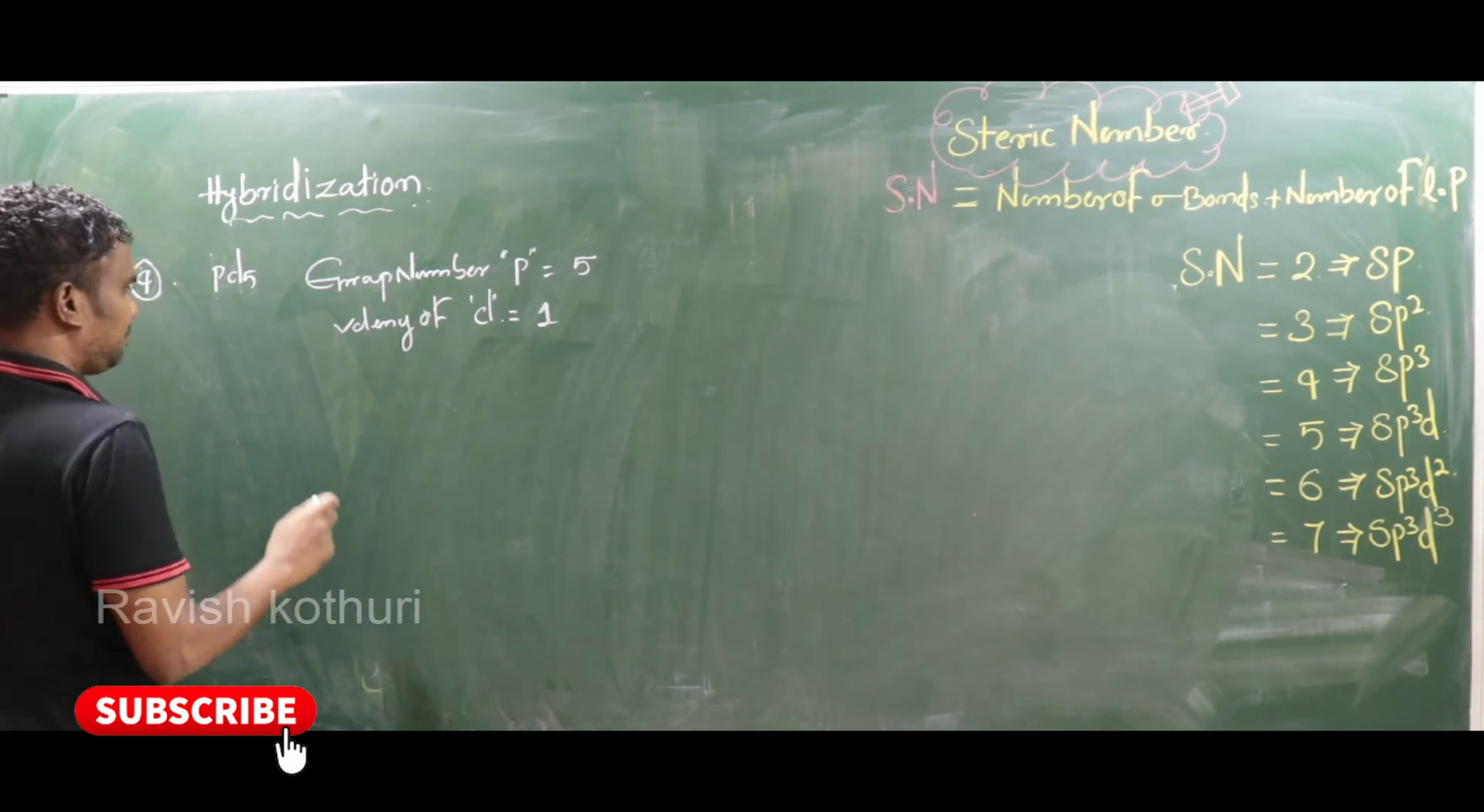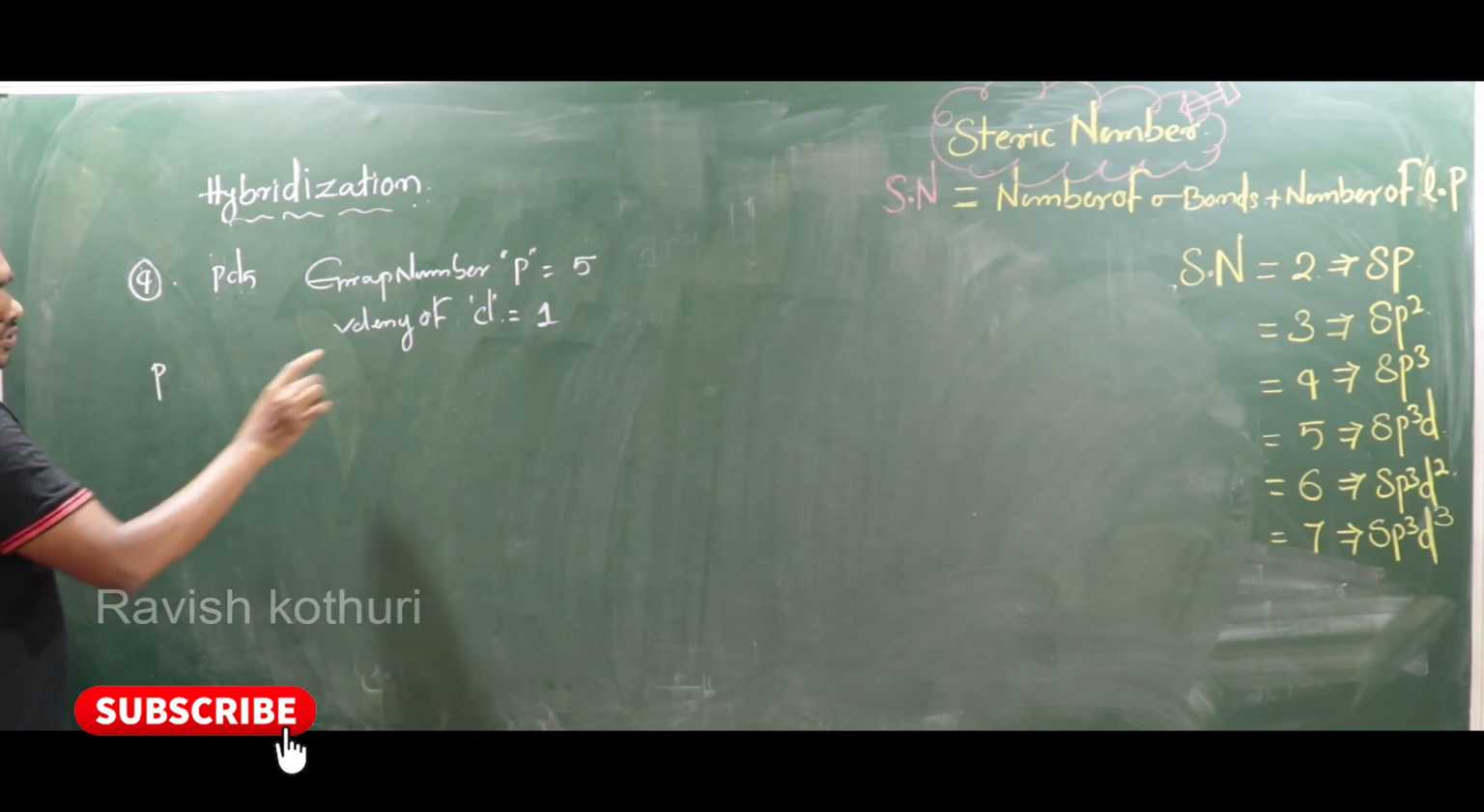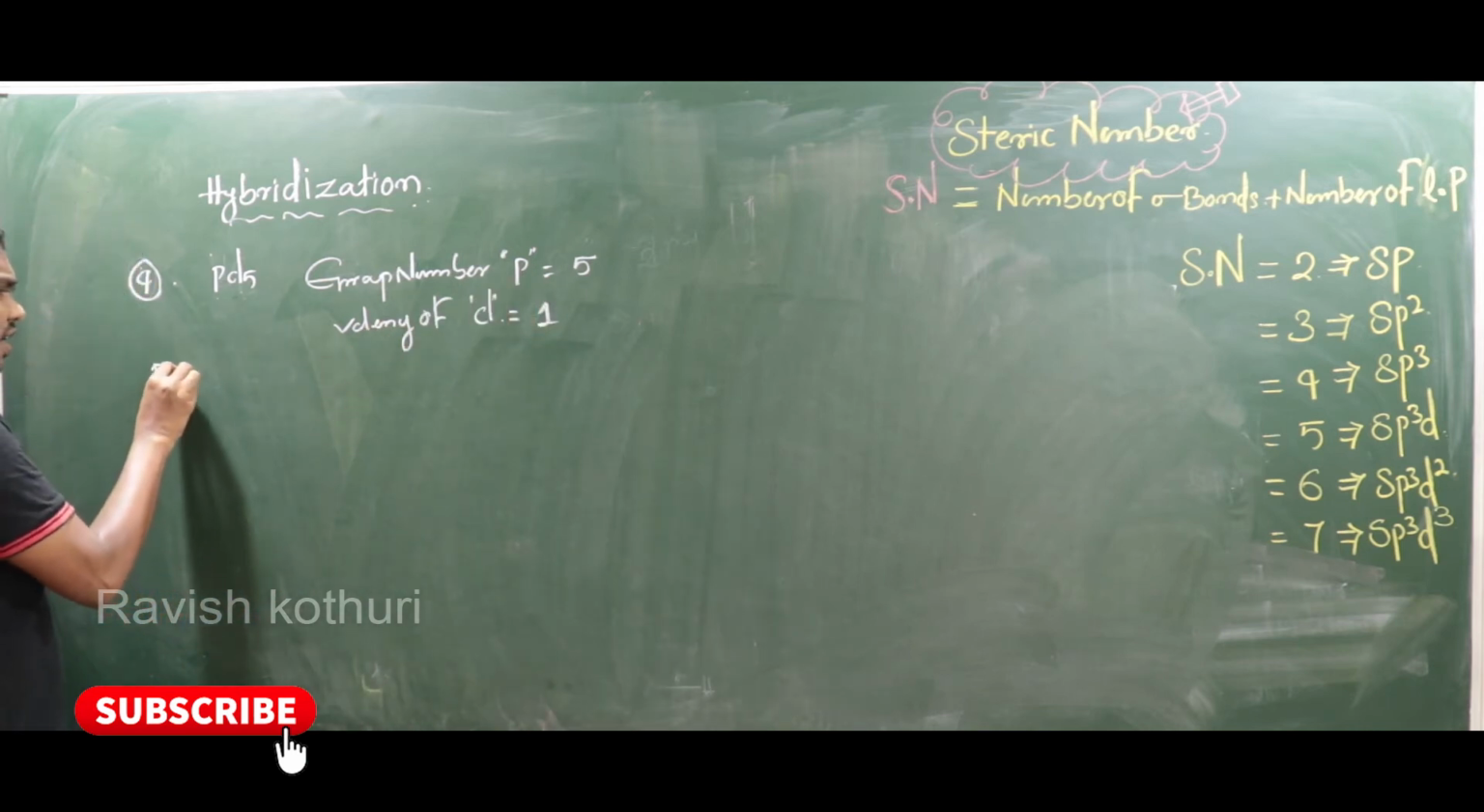Now observe carefully here. For phosphorus, I will write: the group number is 5, so valence electrons are 5.